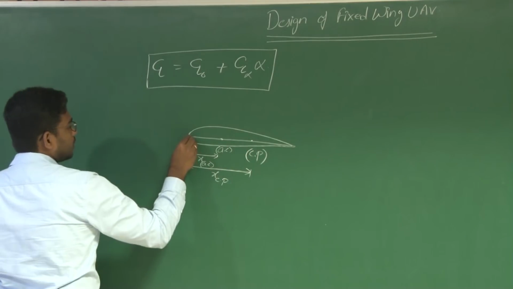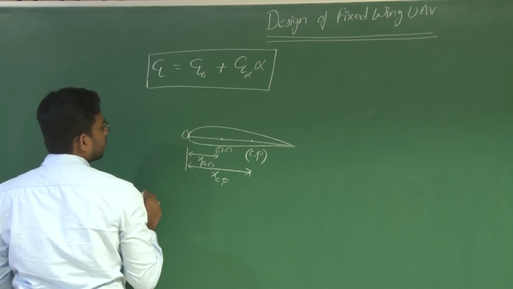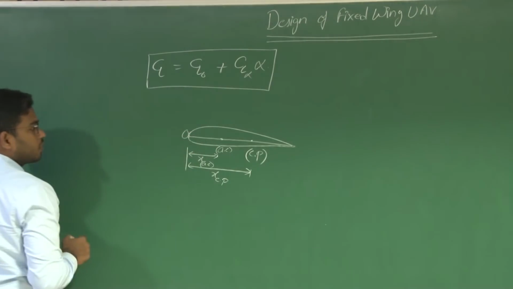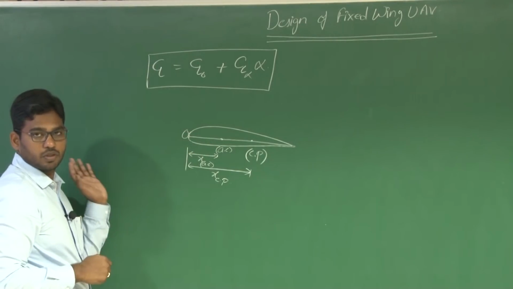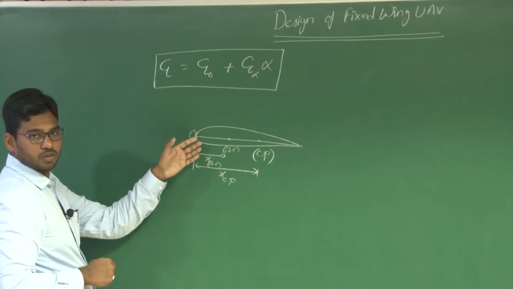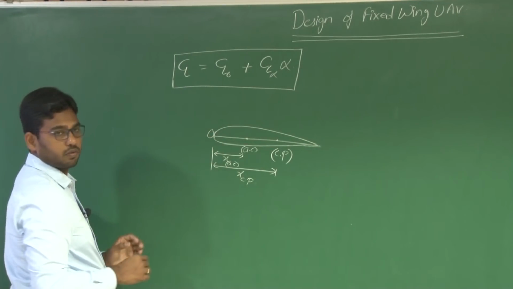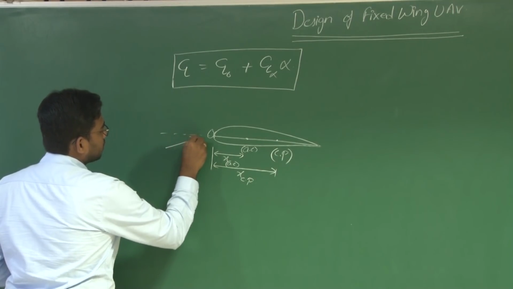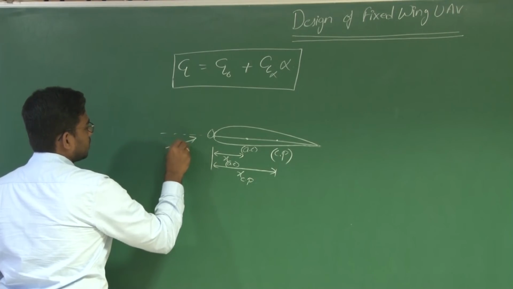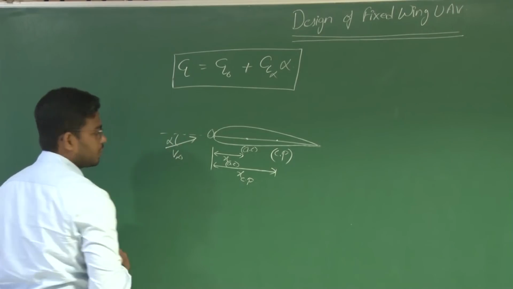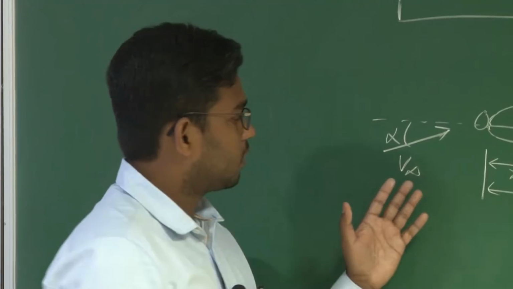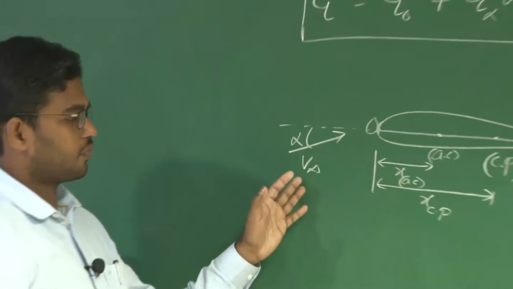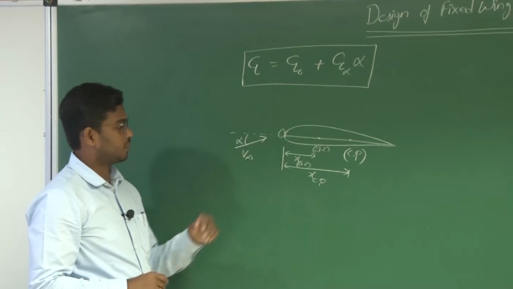Now let O be the leading edge, and we are going to derive the moment expression about this point O for this aerofoil. Say we are testing it at a certain alpha, with a flow of velocity V infinity over this aerofoil.